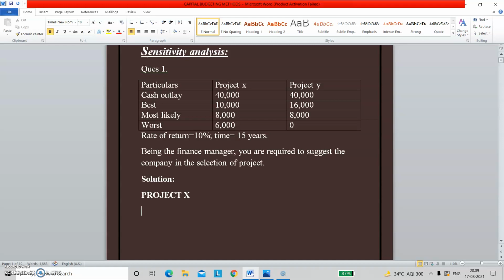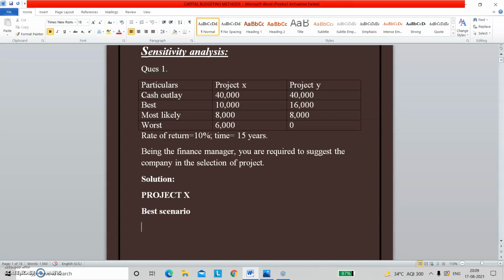If we talk about project X, first of all we are going to find out the best scenario. What I am given is an outlay of 40,000, that I have to pay for the investment, and I am going to get a return of 10,000 per year for the next 15 years.